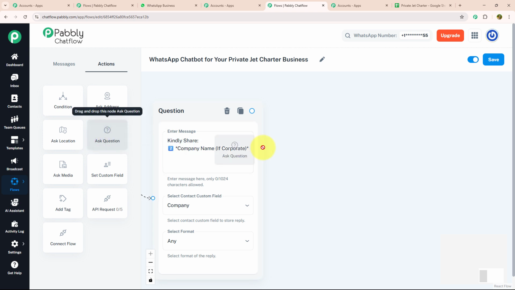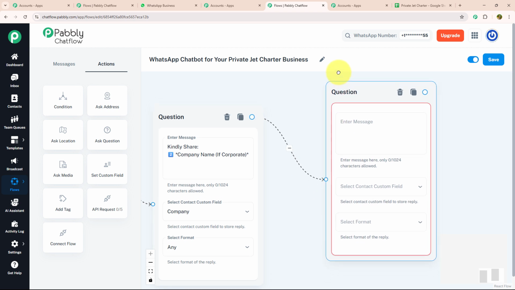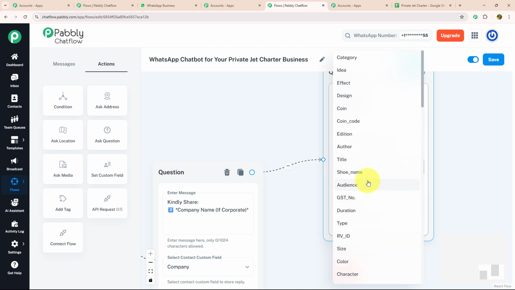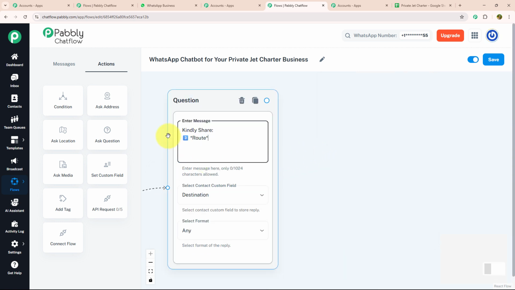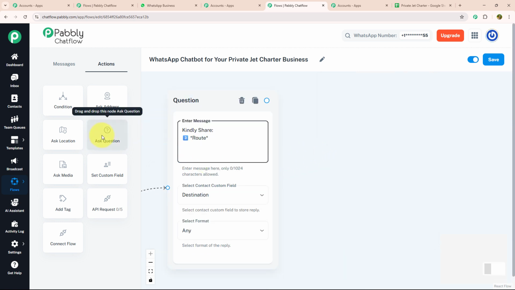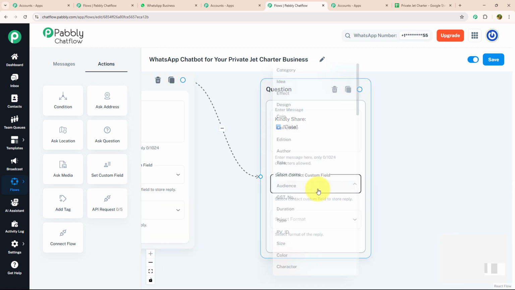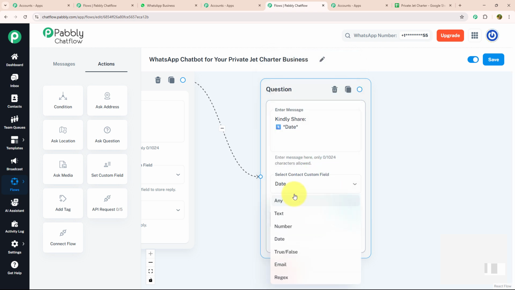For that, again, I'm going to drag and drop ask question, connect with my previous question, and enter my message. Kindly share route. I'm going to select my contact custom field as destination and my format as any. After route, I'm going to ask about date they want to travel. For that, again, I'm going to drag and drop ask question and connect with my previous question. Kindly share date. I'm going to select my contact custom field as date and my format as any.